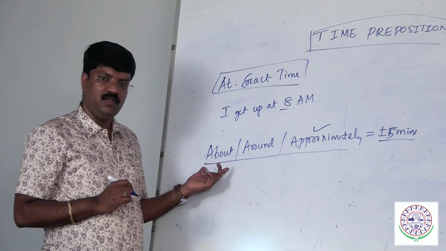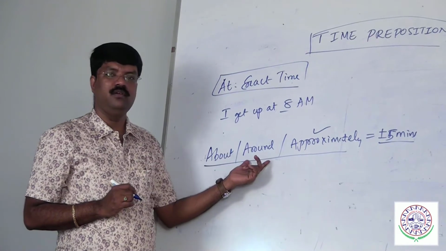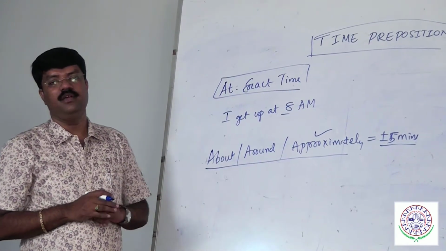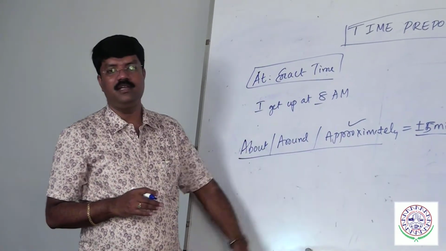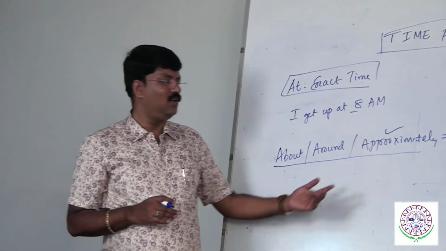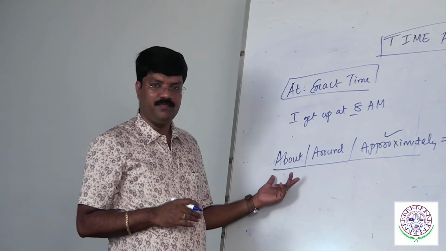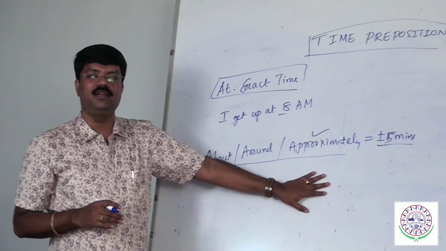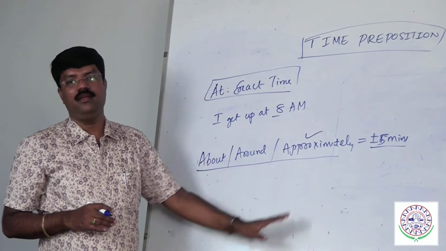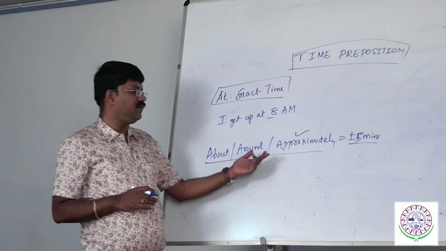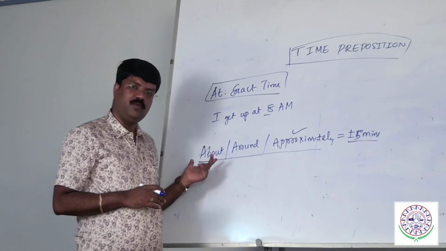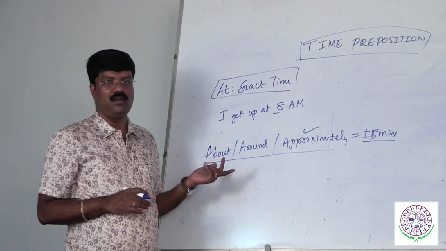No doubt, you can use either about or around. But when it comes to competitive exams, always make sure that approximately is the correct answer. Then only you will get the marks. They have the same meaning, but for written communication, a formal way, or a competitive exam, you can use approximately. In spoken English, you can use either about or around.